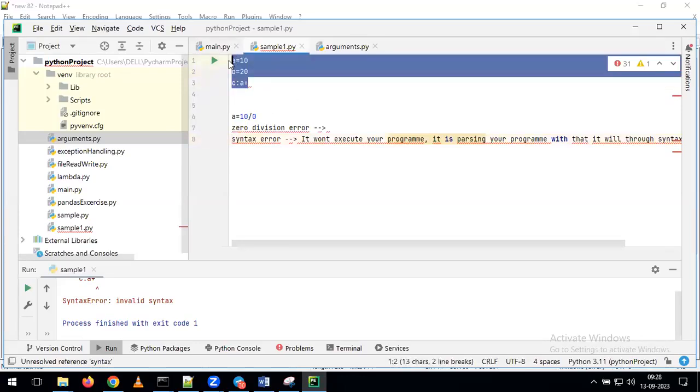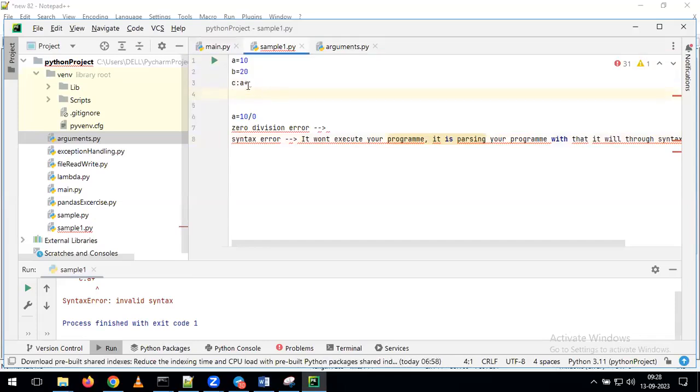Now, as part of this example, what is happening here? You haven't given the syntax properly. You gave the a plus, and after that you have to define any other variable. Indirectly, you are giving the syntax wrongly. For that reason, it gives the syntax error. Indirectly, as part of a syntax error, it won't run your program.